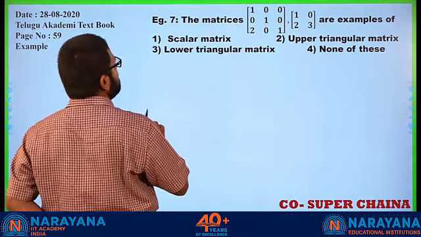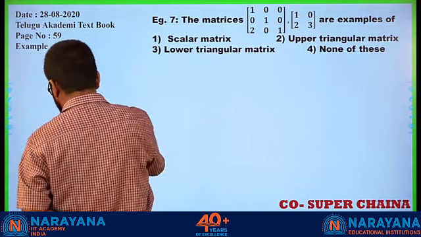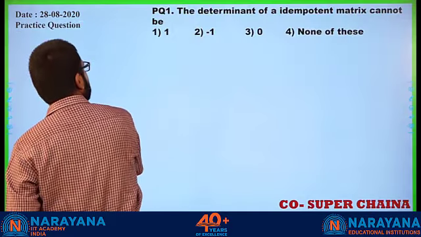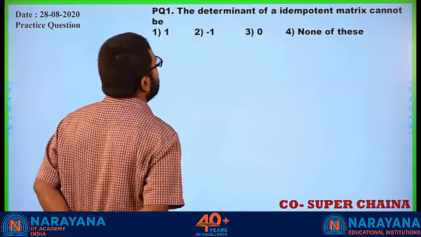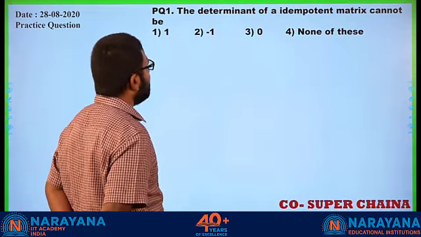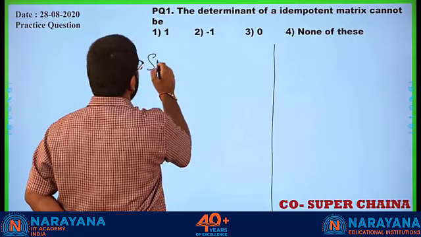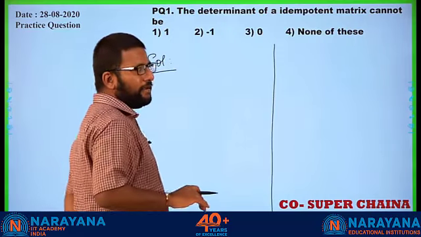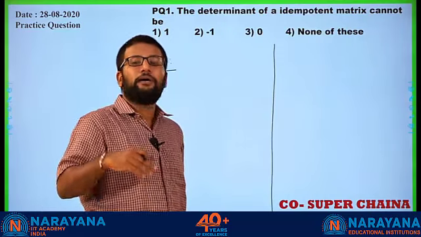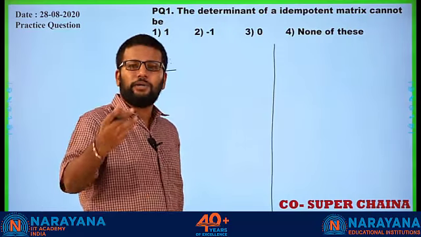Okay, we have already seen this just now. The determinant of an idempotent matrix cannot be. Alright, so we have an idempotent matrix and we need to look at its determinant. Now I know that we have not gone into how a determinant is defined, etc. But I know that you understand the basics of a determinant.